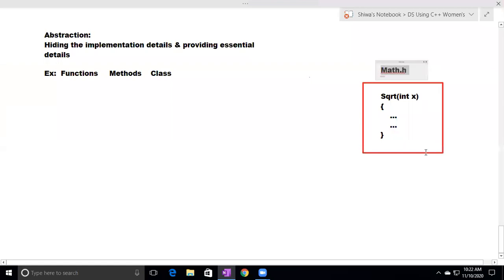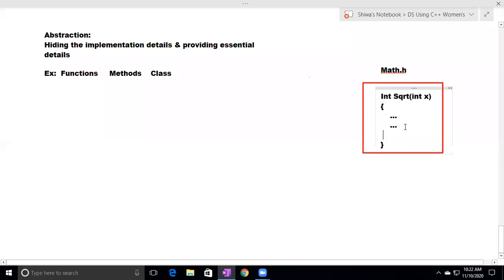Now this code is in hidden form. Can we see the code which is in the sqrt function? No, we cannot. Who developed this sqrt function? The C language developers defined it and placed this function in the math header file.